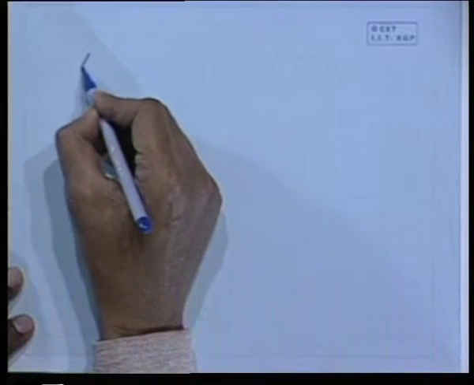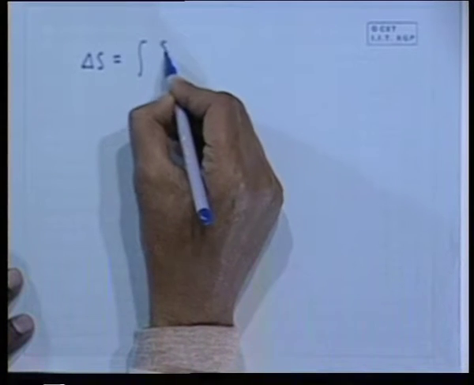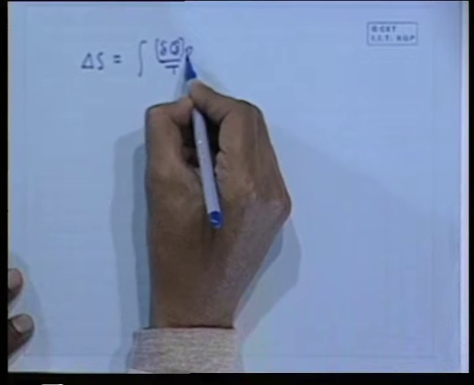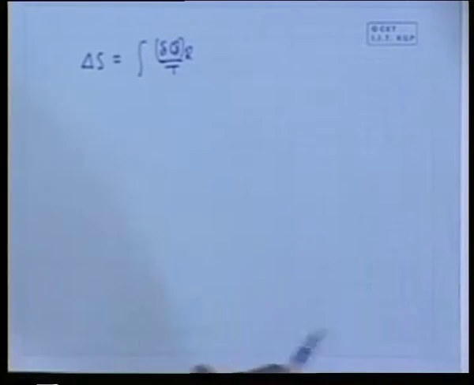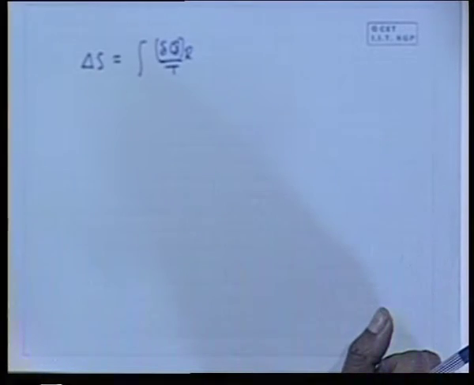Now, after this, what we get is that delta S is equal to the integral of delta q by T in a reversible process. Now, the question is that an irreversible process does not interact with the surrounding in terms of heat transfer.